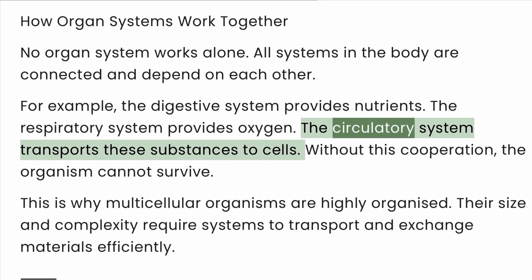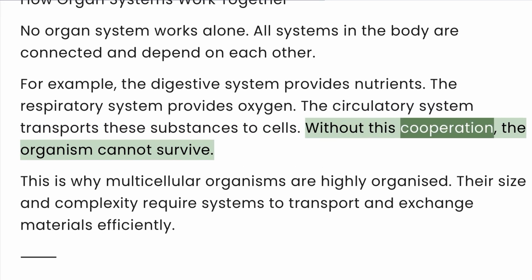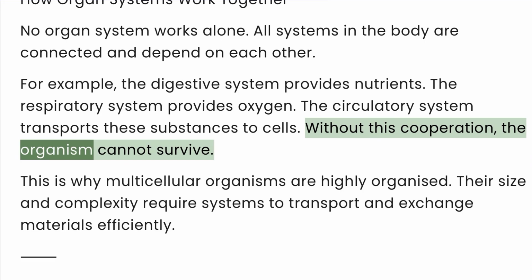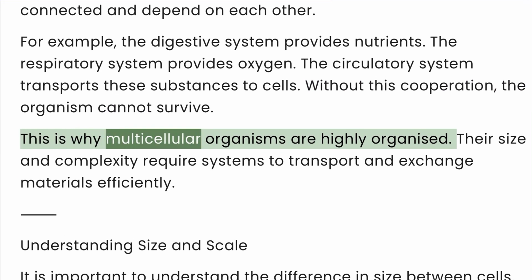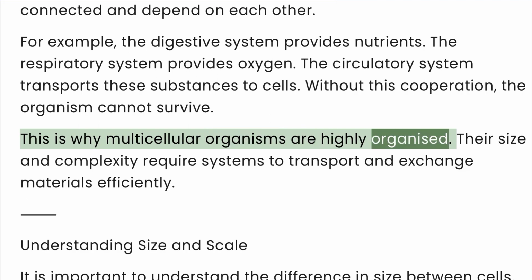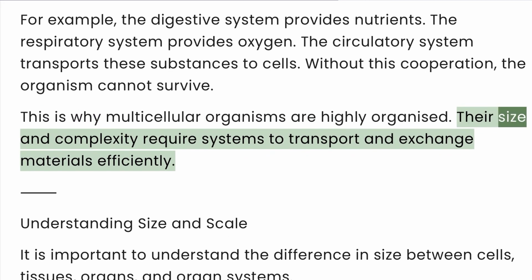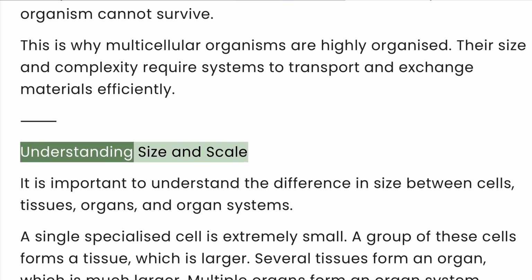The circulatory system transports these substances to cells. Without this cooperation, the organism cannot survive. This is why multicellular organisms are highly organized. Their size and complexity require systems to transport and exchange materials efficiently.